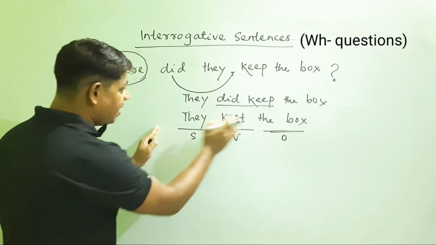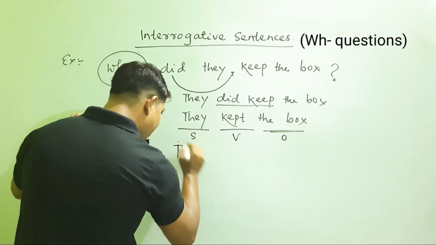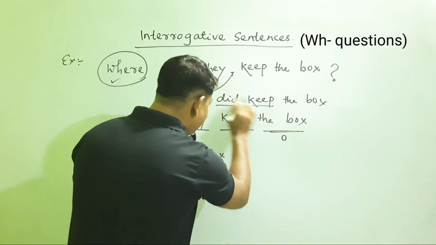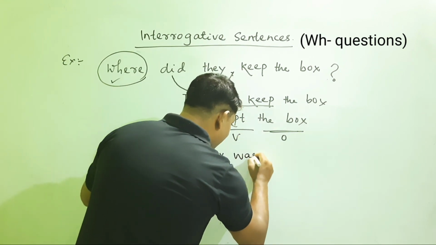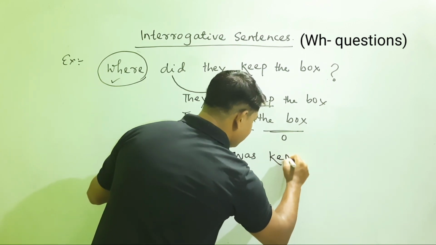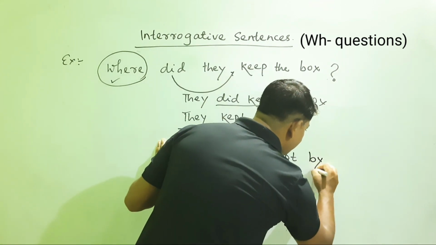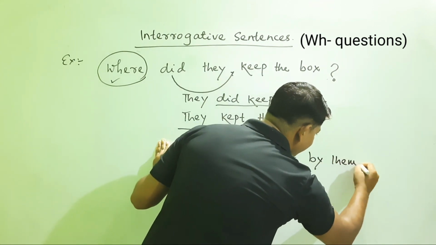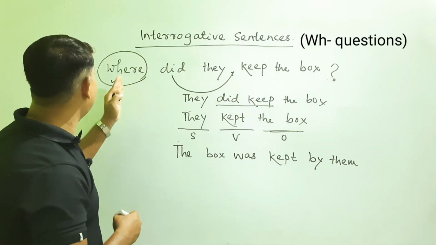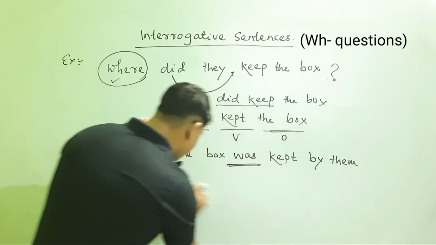So when we passivize this sentence, it becomes like this: the box comes first, the box, then "kept," in the sense, it will be followed by was. The box was. Then the third form of the verb, that is, kept. The box was kept. Then comes your "by," "they" becomes "them." The box was kept by them. Though the sentence was an interrogative sentence, now bring this be verb to the front.